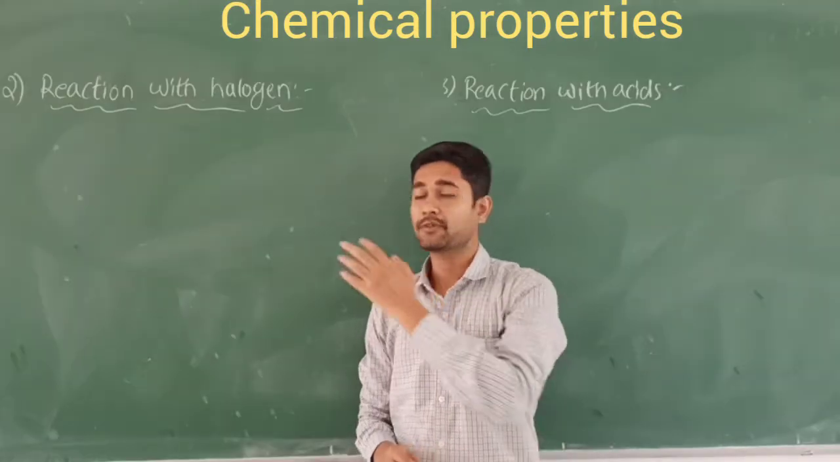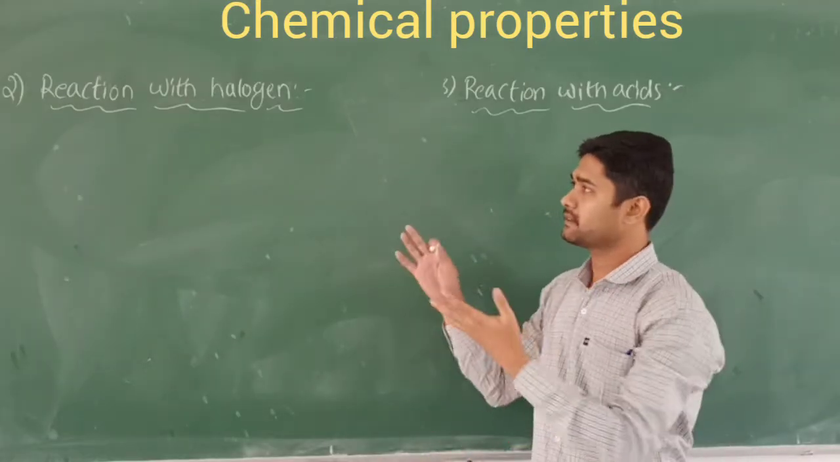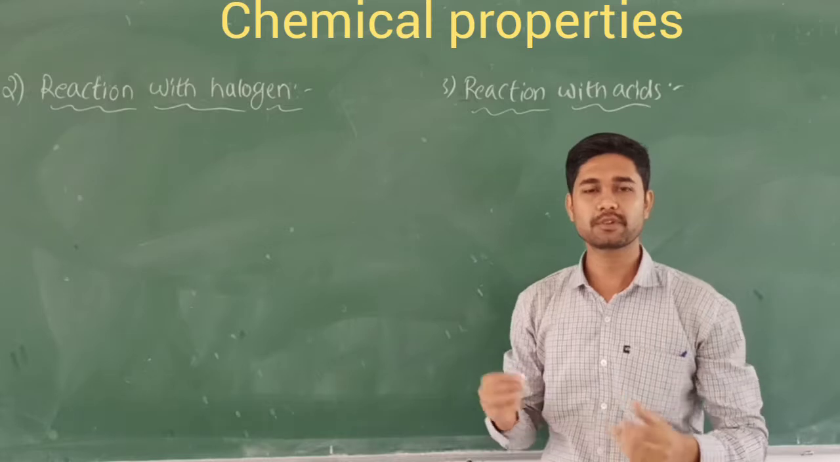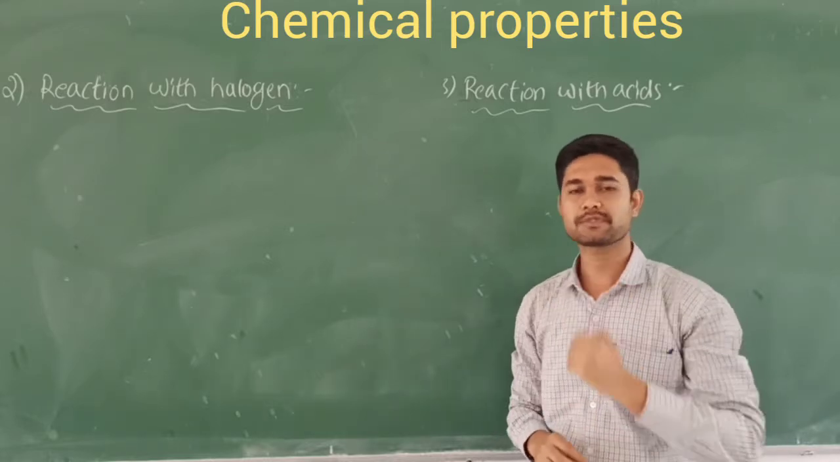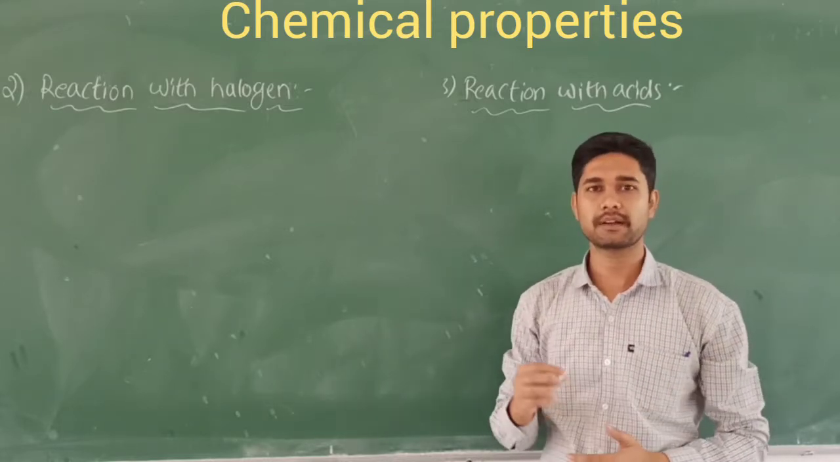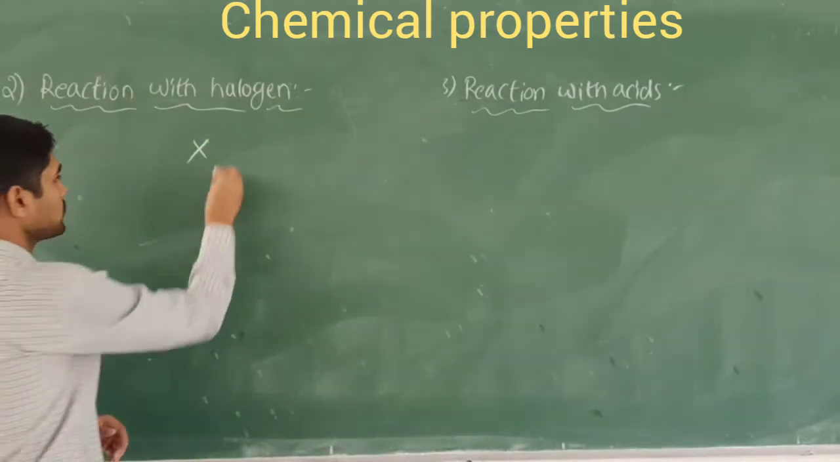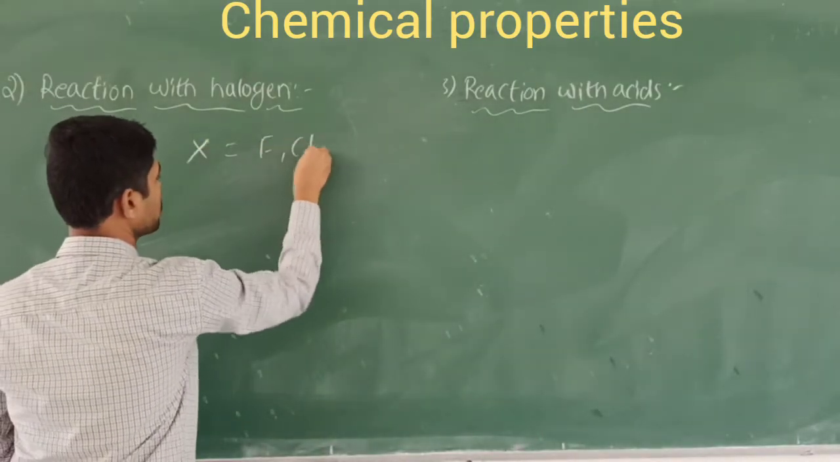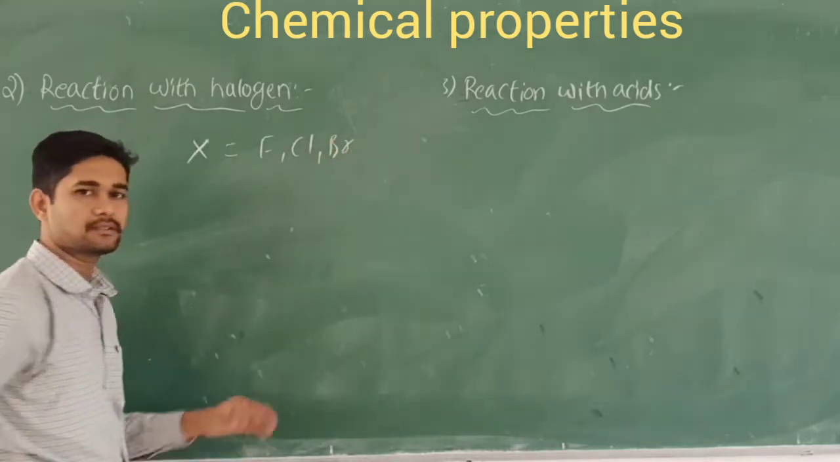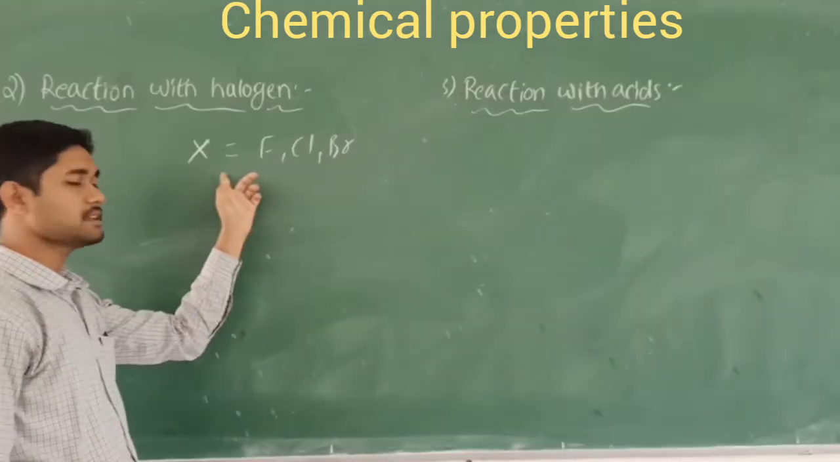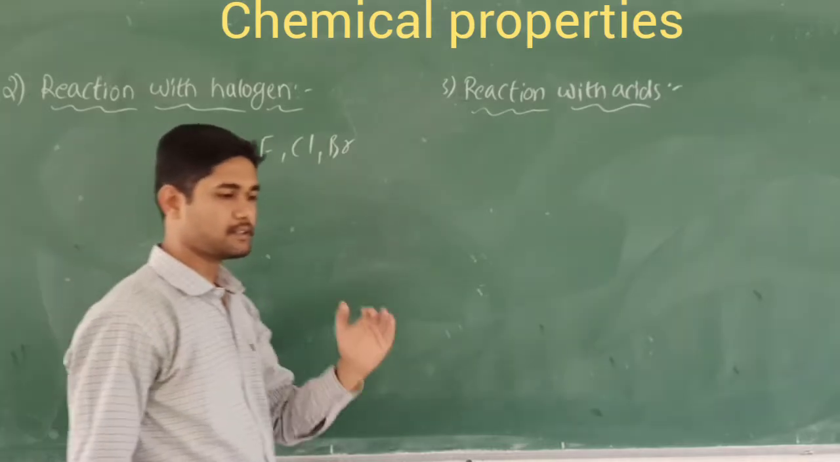Second, reactivity towards the halogens, that is, the reaction with halogen compounds. The halogens are the group 17 elements, which we generally represent as X. X means halogens, such as fluorine, chlorine, bromine, iodine. These are called the halogens.